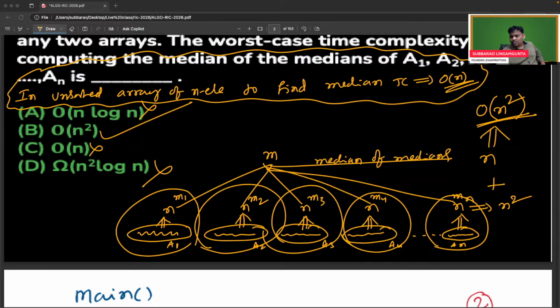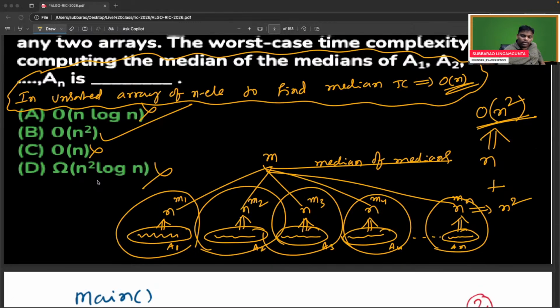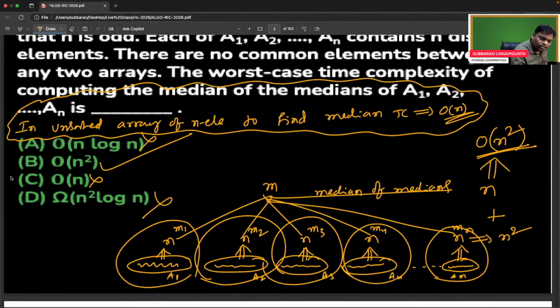The answer is n square. Omega means left bigger. N square is bigger than n square log n. Remember, your answer is there on the left side. So your answer is n square.